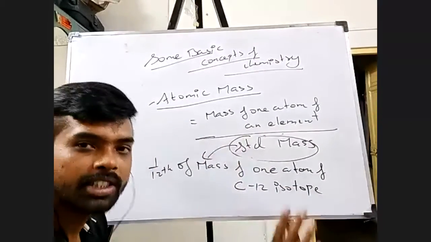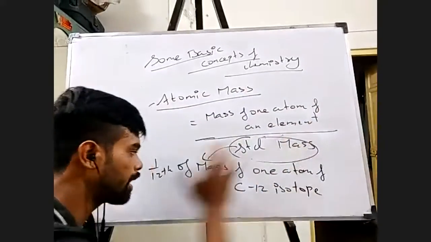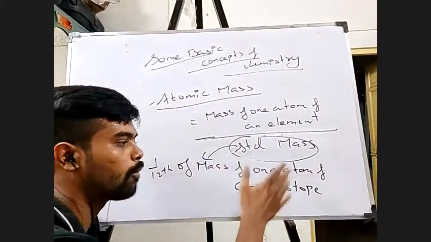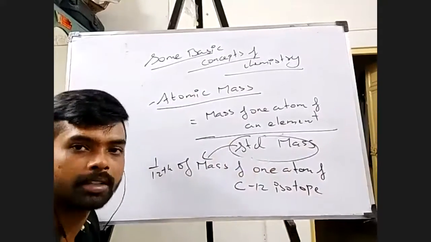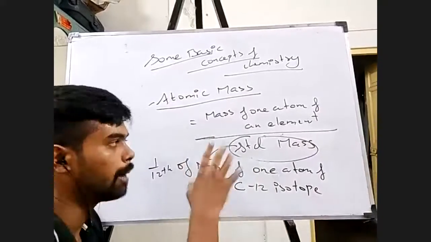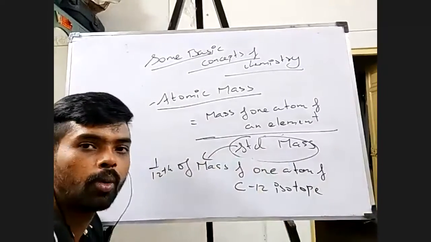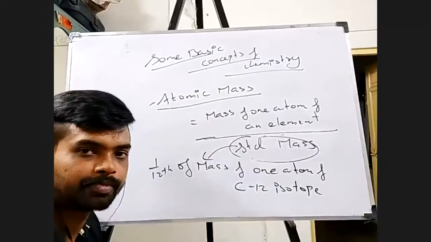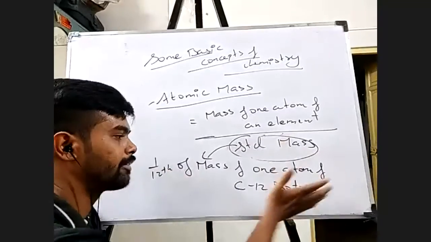Now this is so exactly. If someone asks you what is atomic mass, tell them that it is the mass of one atom of an element divided by 1/12 of mass of one atom of carbon 12 isotope. This is the definition of atomic mass, right? So now you understood how it is different from mass number. Mass number is basically number of protons plus number of neutrons, but here it's actually dealing with the mass of one atom of an element with respect to 1/12 of mass of one atom of carbon 12 isotope. Okay, fine.